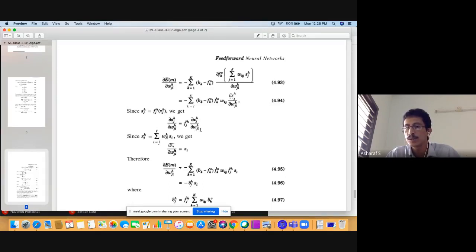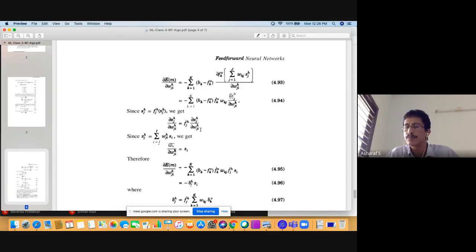What you need to compute is dou s_j by dou W_ji, where s_j is equal to f superscript h of x_j, and x_j, as previously written, is equal to W_ji dot a_i.